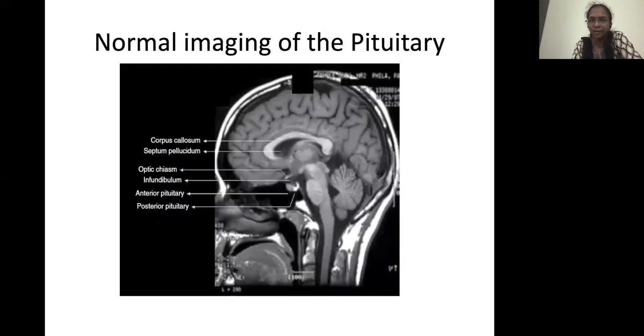This is the normal imaging of the pituitary. MRI is a must for all children. You can see that this is a normal pituitary, anterior and posterior pituitary bright spot you can see. And you can see the stalk, infundibulum. This is the normal pituitary.